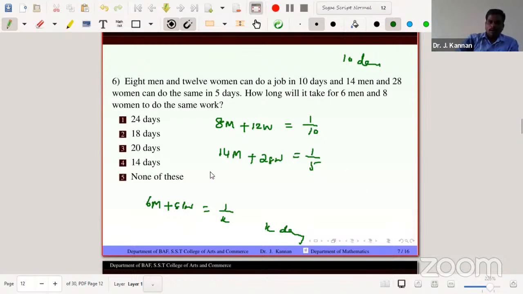So this leads to two equations, with 6m plus 8w equal to 1 by k. So how to solve this problem? Just watch.